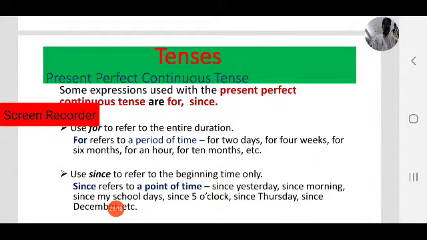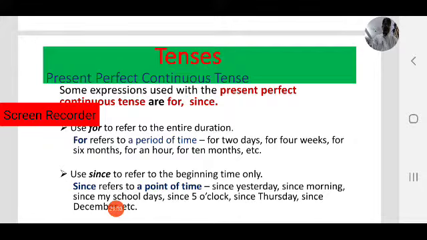Keep in mind, since is used for beginning time only, or simply you can call it as point of time. Since is for point of time, for is for period of time. Coming to since, that is the point of time. Here we mention only the beginning of time.